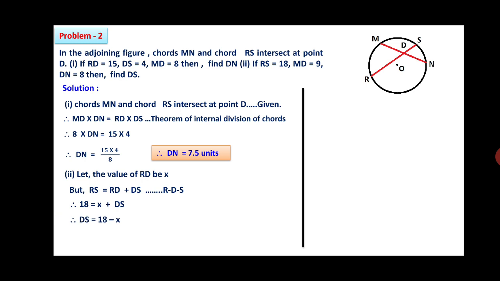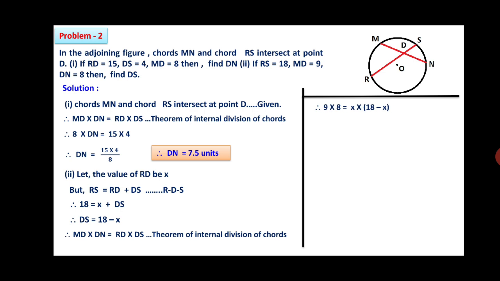Therefore, DS will become 18 minus X. So friends, again we will use the theorem of internal division of chords. MD into DN is equal to RD into DS. Now we will substitute the values. 9 into 8, the MD and DN values, on the left hand side is equal to the value of RD, X, and DS that we have calculated, 18 minus X.